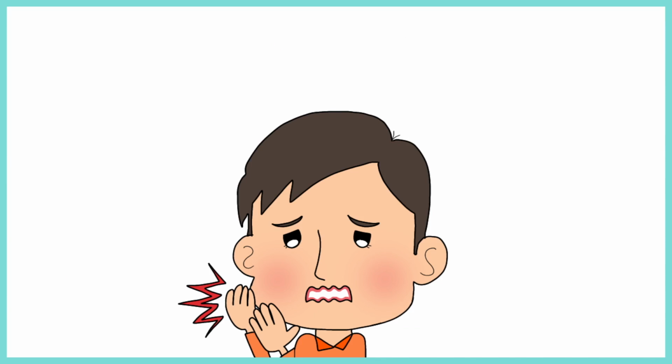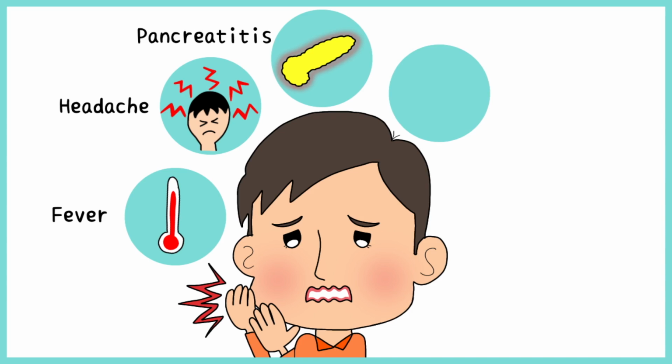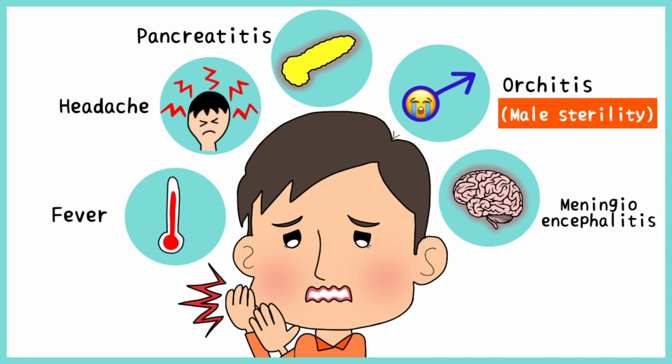In addition to the parotid swelling, the viremia produces a low-grade fever, myalgia, anorexia, and malaise. Most individuals suffer from headaches and difficulty in moving their head and neck due to the swelling. Some other complications that can arise due to mumps are pancreatitis, orchitis or male sterility, and meningoencephalitis.